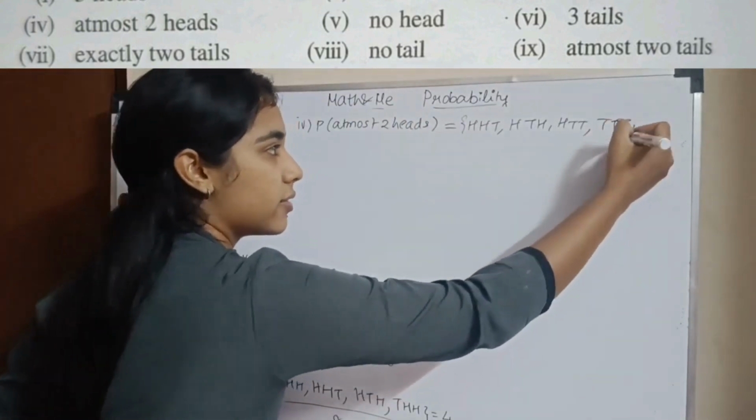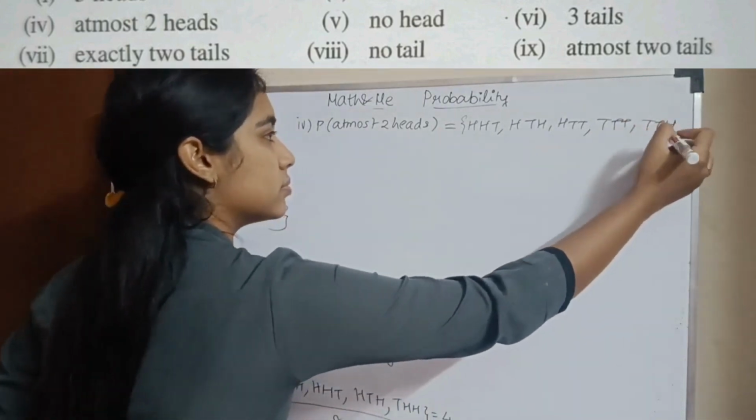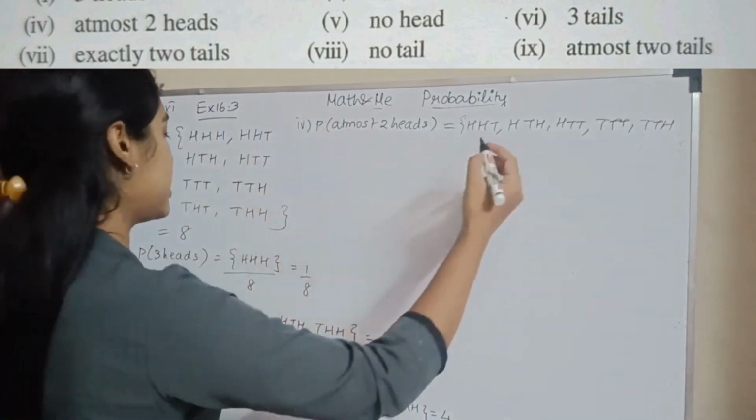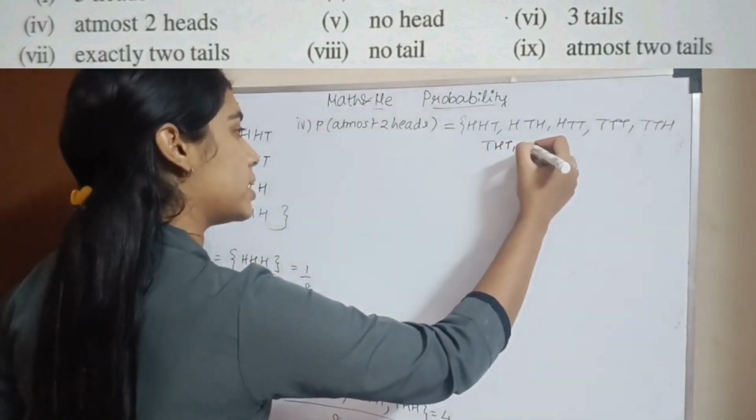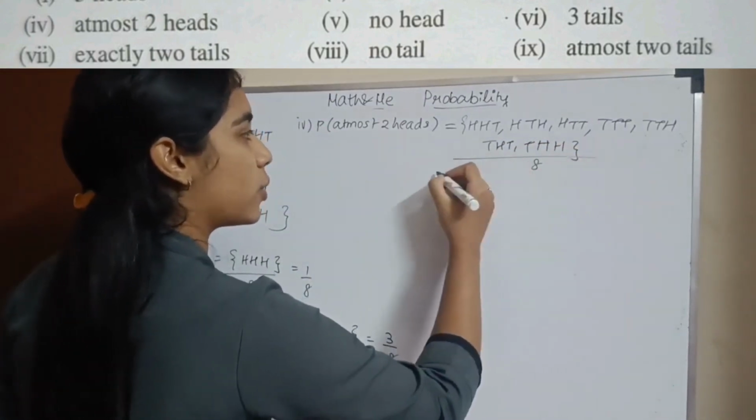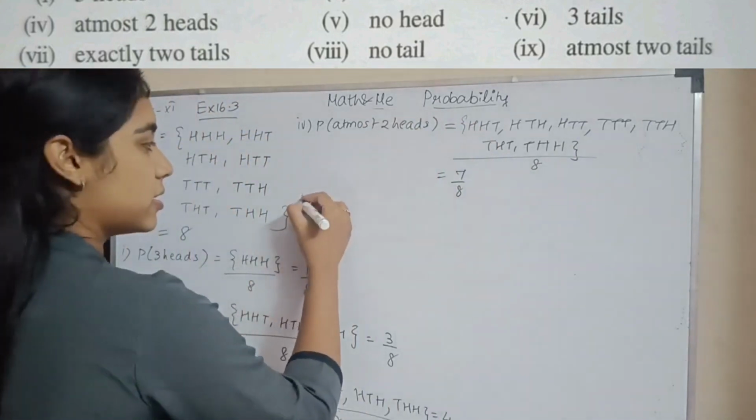Okay, don't forget that. TTT. Then I have TTH. Then I have THT and THH. So except this one, everything else is there. Okay, so it is THT and THH divided by 8. So what will be my probability? 7 by 8. Except HHH, everything else.